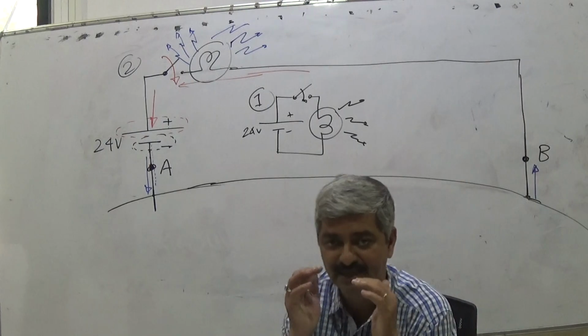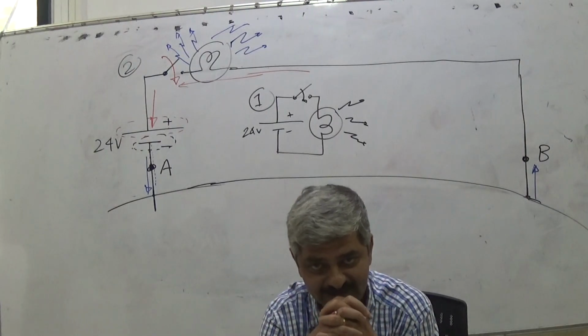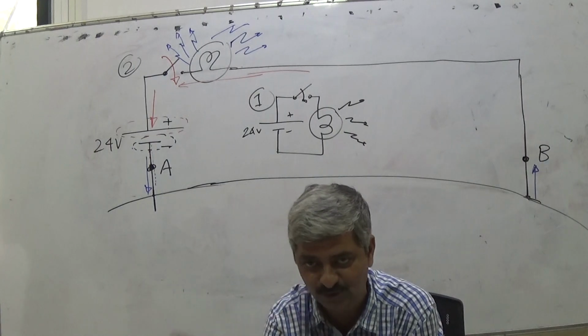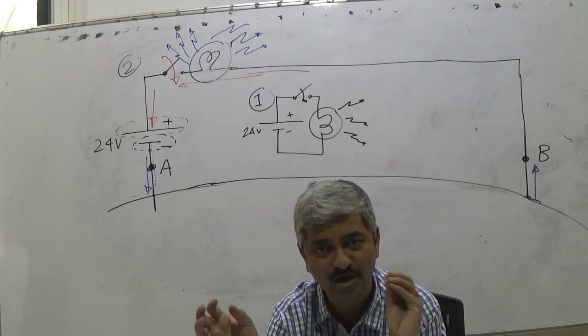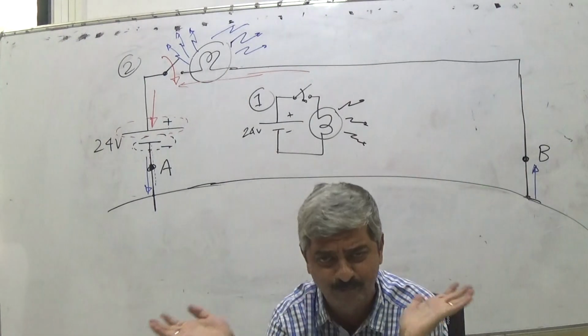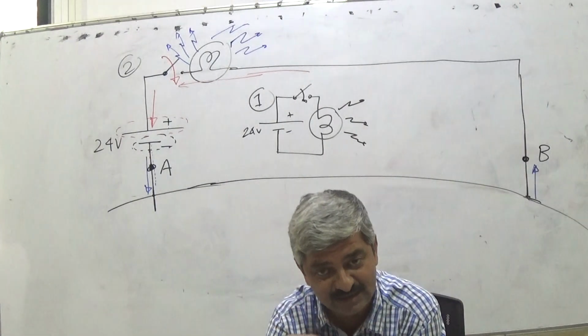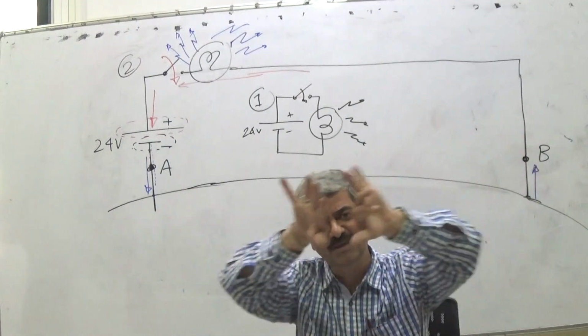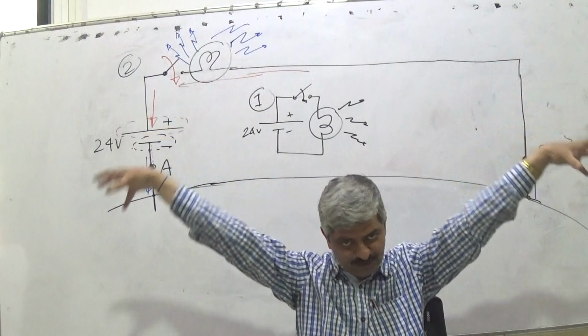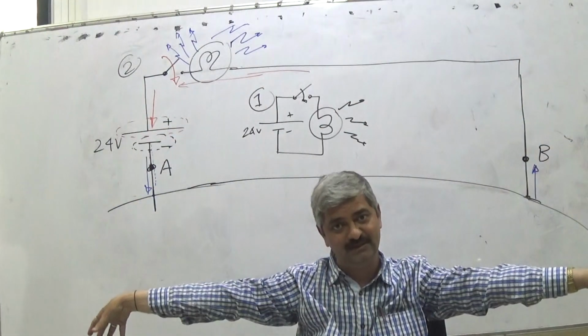Earth is a zero potential surface. It neither opposes dumping of electrons at any place nor opposes extraction of electrons from any place, because it is too big. And internally, at many places, many electrical appliances are earthed together.